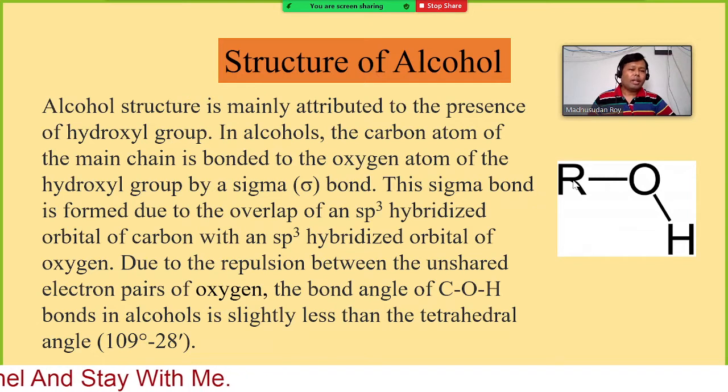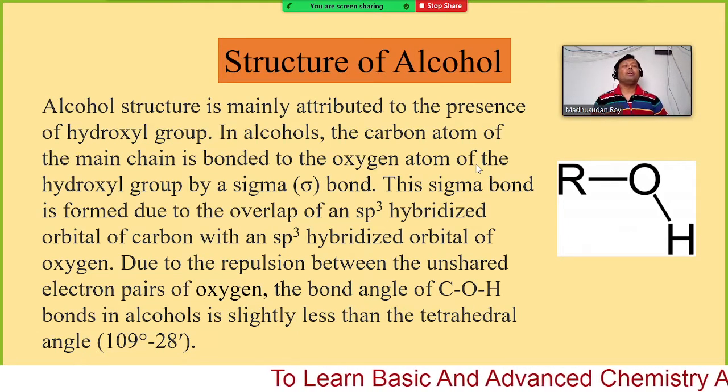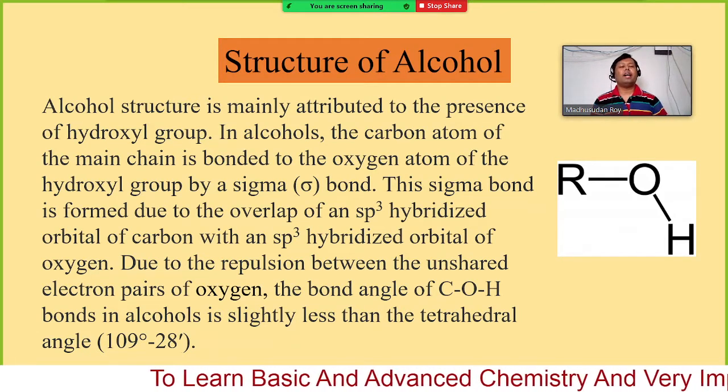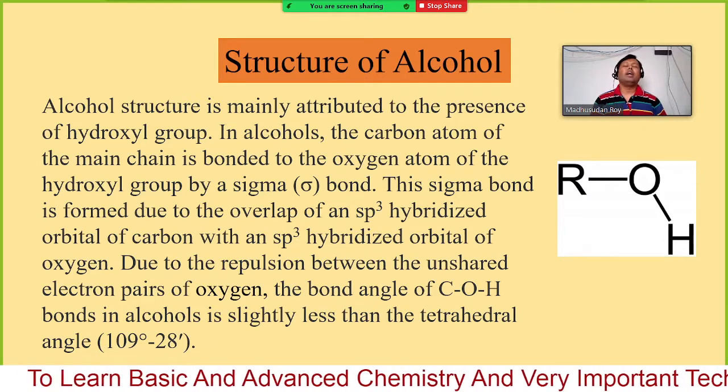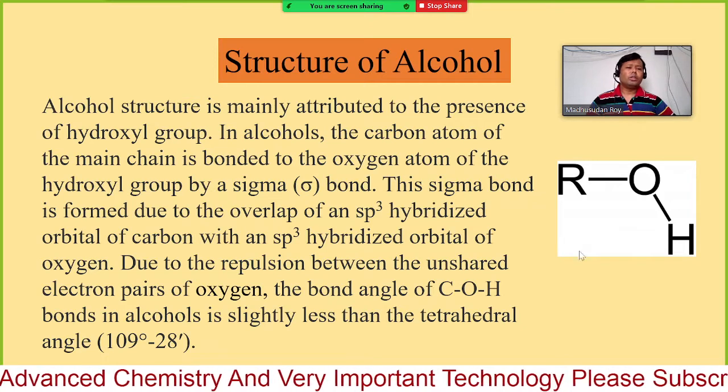So the bond angle ROH, that means this angle, decreases a little bit compared to the tetrahedral bond angle. In tetrahedral, that means in the methane molecule, we have the bond angle around 109.5.